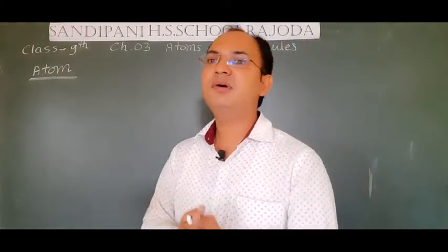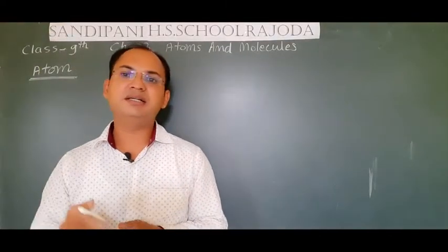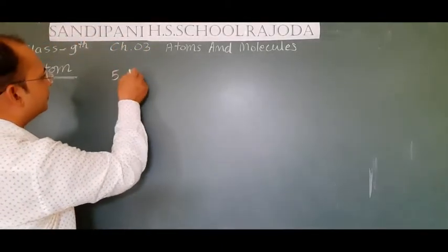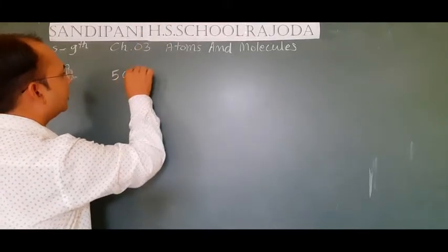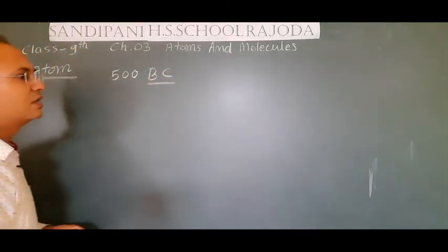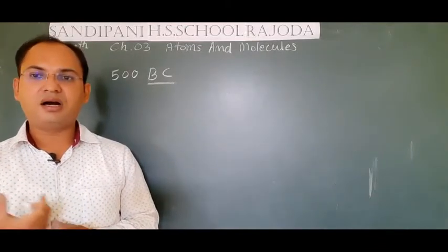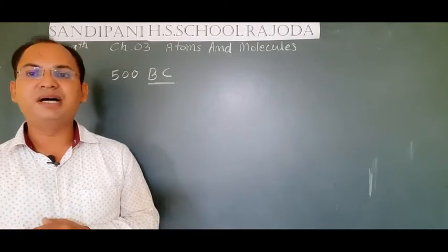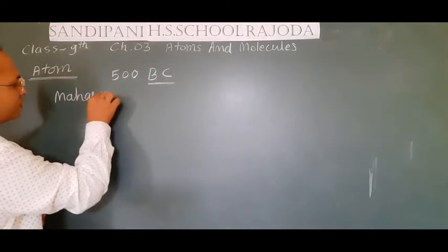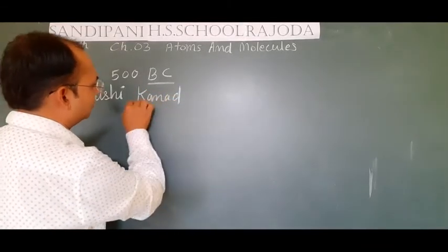So students, the history of the atom started nearly about 500 BC. You have studied AC and BC in history. BC means before Christ. About 500 years before Christ, a Maharishi named Maharishi Kanad. What was the name of the Maharishi? Maharishi Kanad.